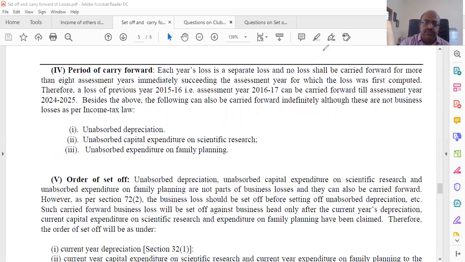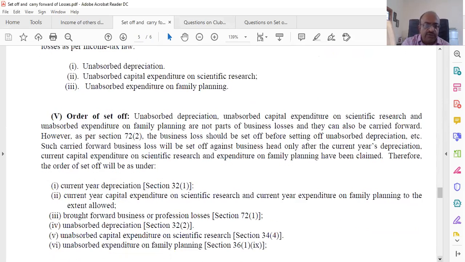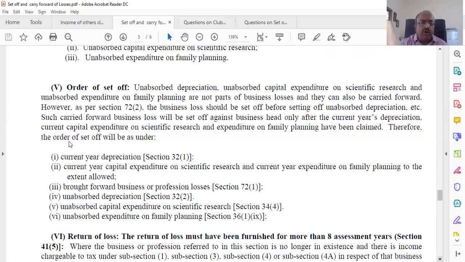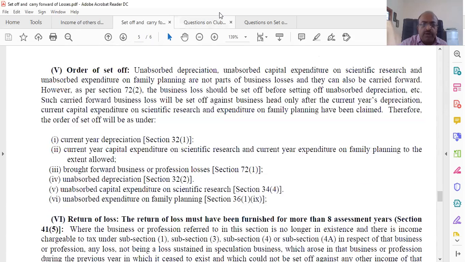Now comes the order of set off. How do we set off the losses within this head, business head? I'm not getting into too much detail. The order of set off is like this. When we do a problem, you will understand this. Current depreciation, current year capital expenditure on scientific research, current year expenditure on family planning, brought forward business or professional losses, unabsorbed depreciation, unabsorbed capital expenditure on scientific research, unabsorbed expenditure on family planning. This is the order of set off.